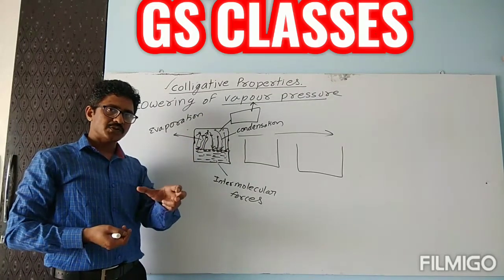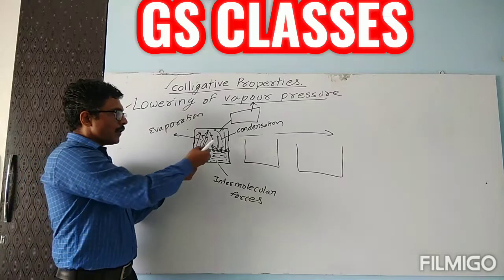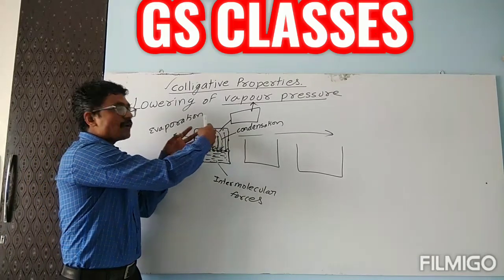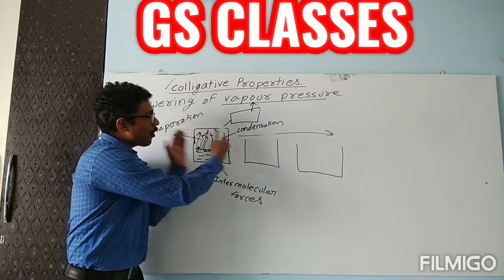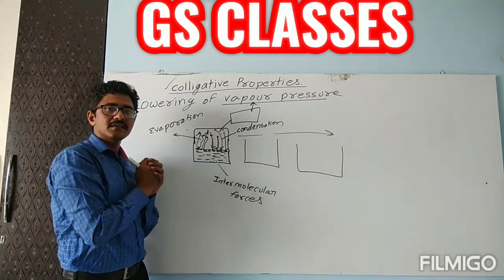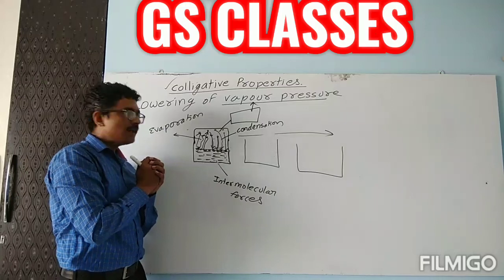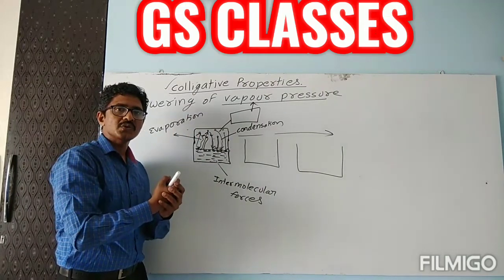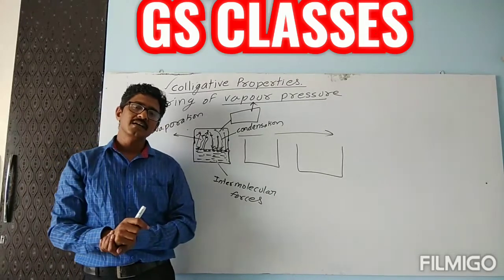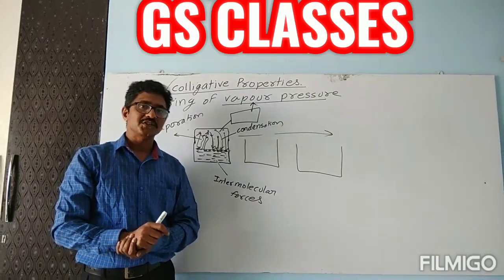at this stage, particles which are in the vapor form are colliding with the wall of the container, and now whatever impact they produce, that is known as the vapor pressure.